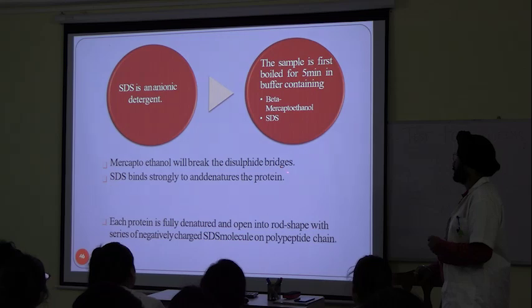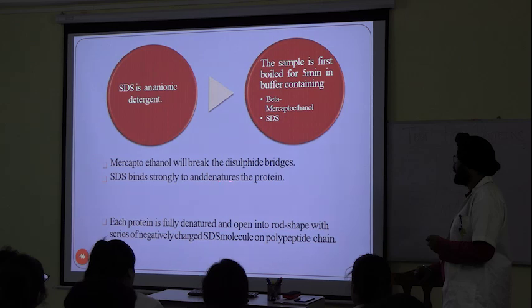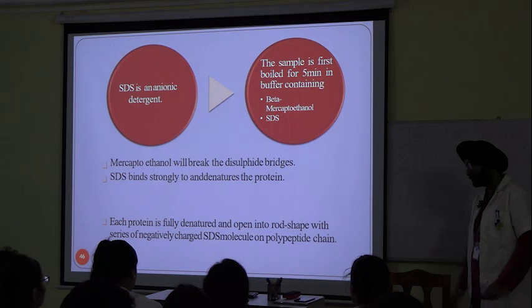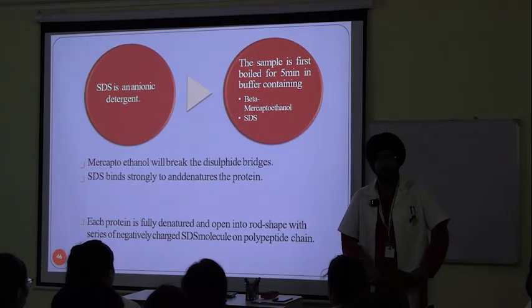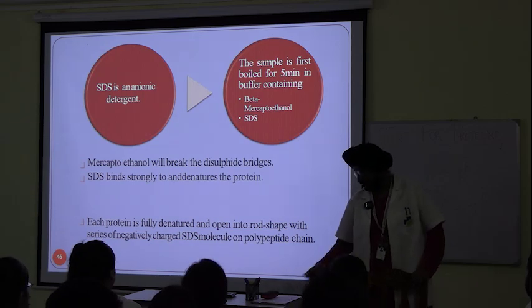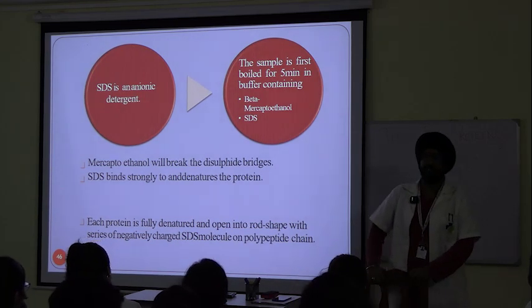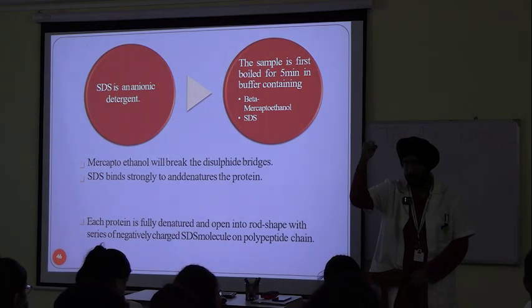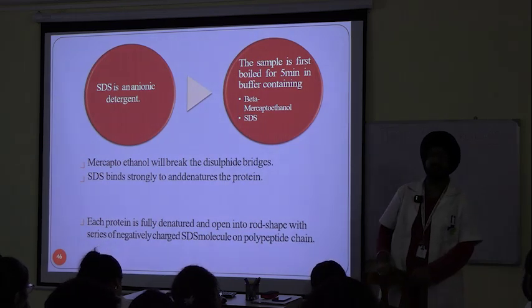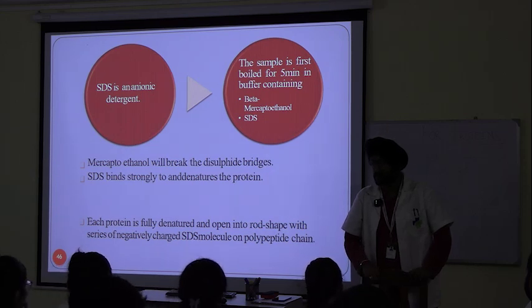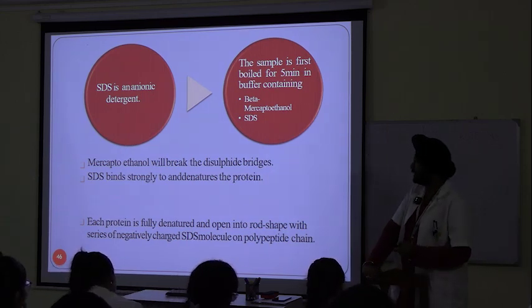Mercaptoethanol will break the disulfide bridges. SDS binds strongly and denatures the protein. So what is the function of SDS? It denatures the protein and strongly attaches to the polypeptide chain. Mind you, SDS is negatively charged. Now, why it is important, I'll tell you.